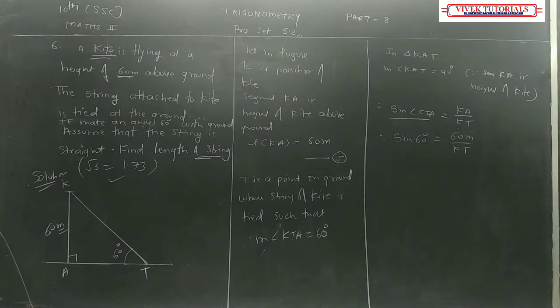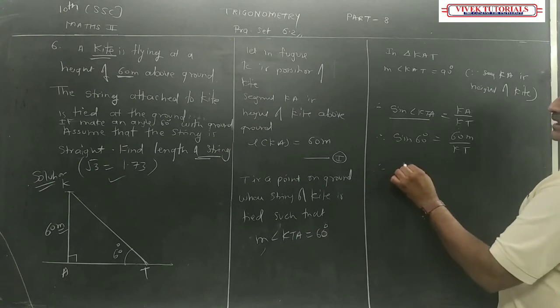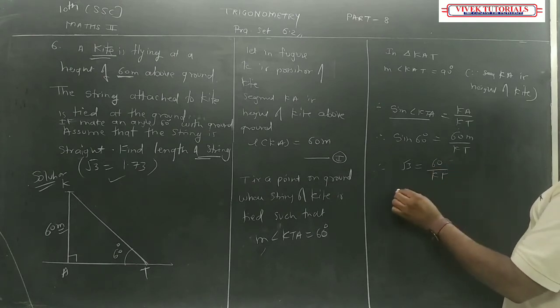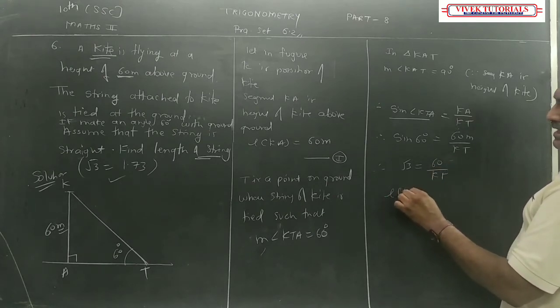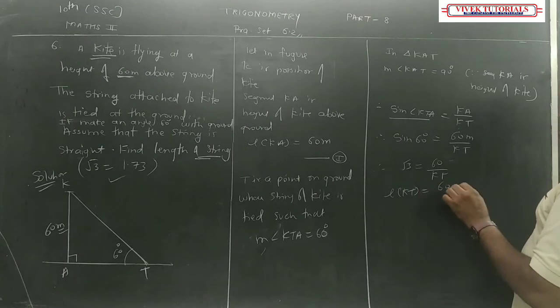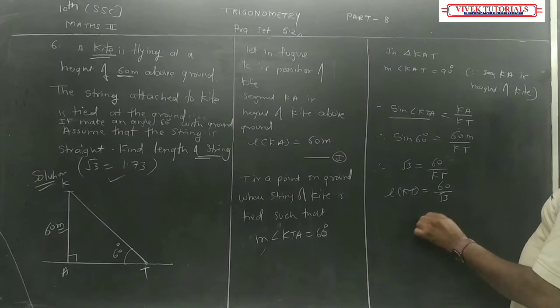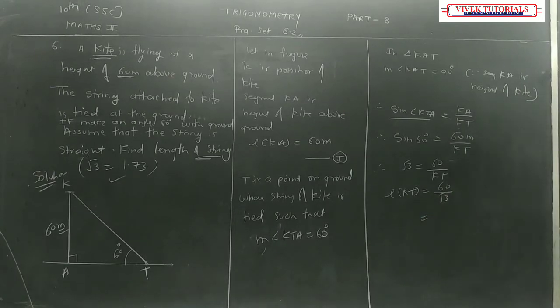You got it? Now, sine 60 is nothing but root 3 by 2, which is equal to 60 upon KT. So length KT is equal to 60 upon root 3. But as they have given the value of root 3, what you are going to do is